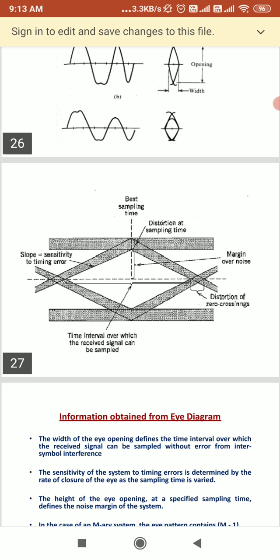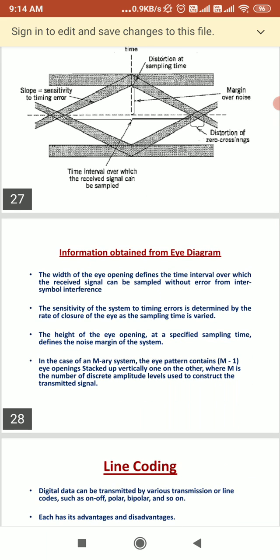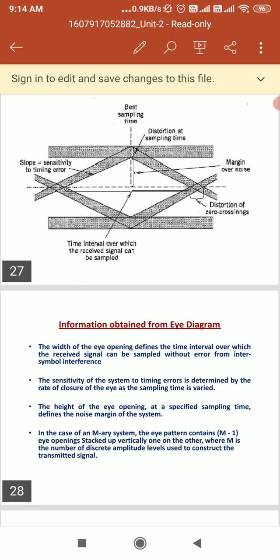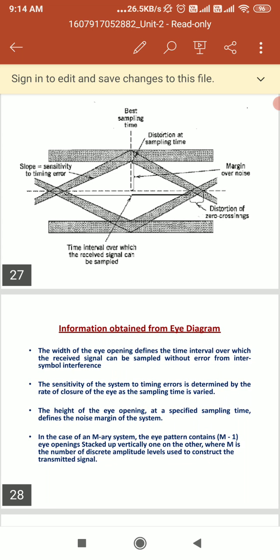Then there is distortion at the sampling time, and when we get interference, distortion of the zero crossing. So the width of the eye opening defines the time interval over which the received signal can be sampled without error from intersymbol interference.